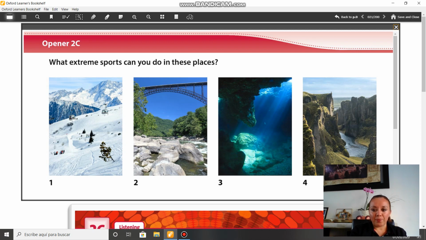What about picture 3? Diving, right? Maybe it's a cave and you go diving there. And picture 4, what can you tell me about this picture? Maybe you can go climbing. Maybe you can do something like kayak in the river. Okay? I think these are some of the activities that you can do in these different places, right?